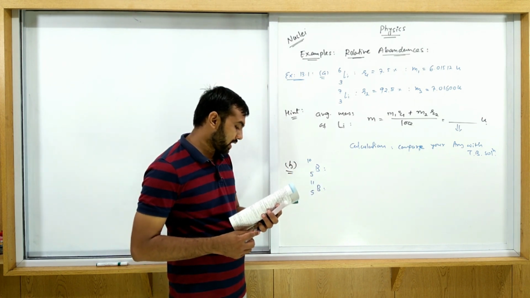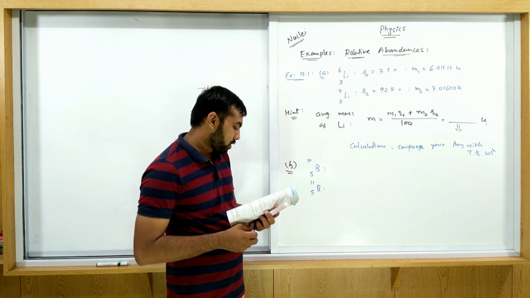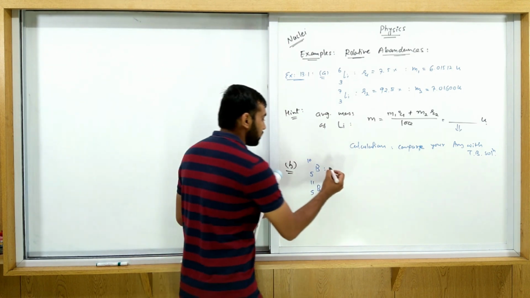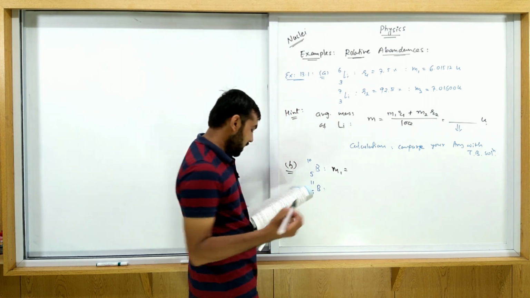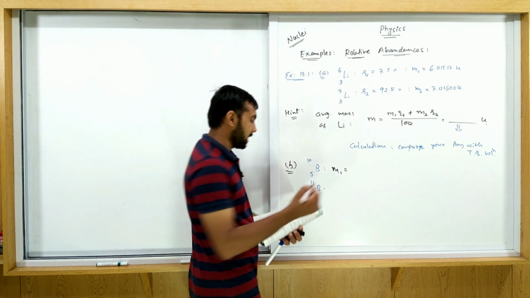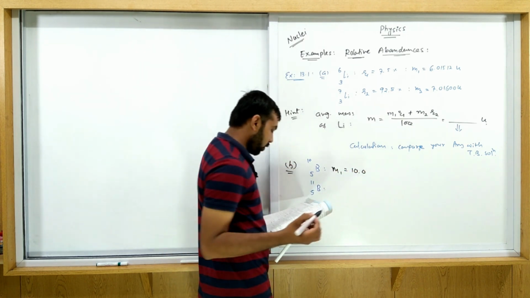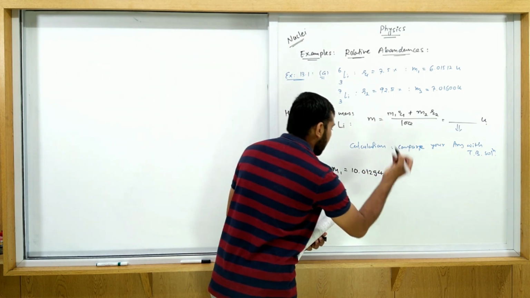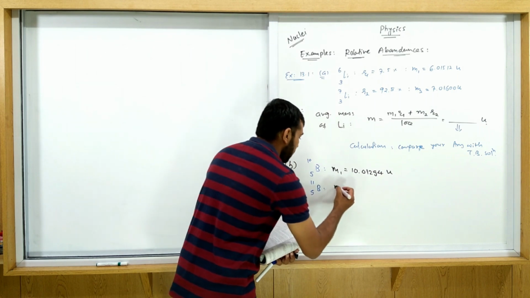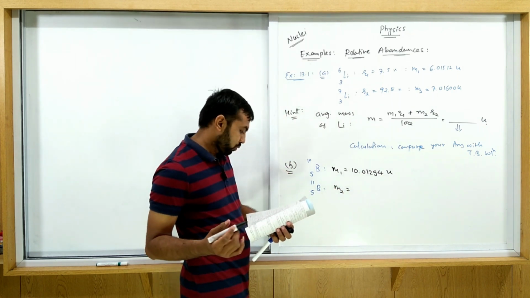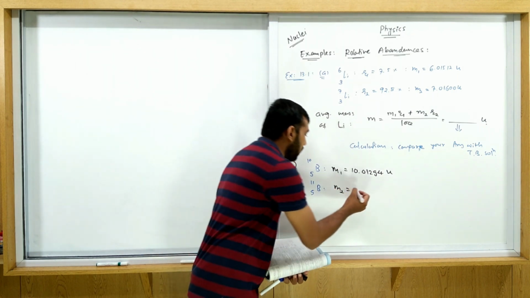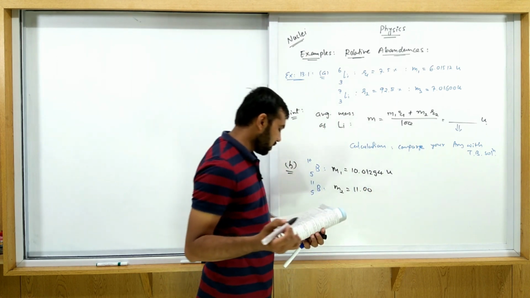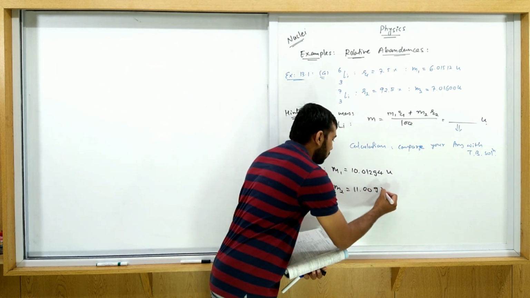Now their respective masses: let's consider the mass of the first one, M1, which is given in the problem as 10.01294 AMU, and the second mass, M2, is equal to 11.00931.